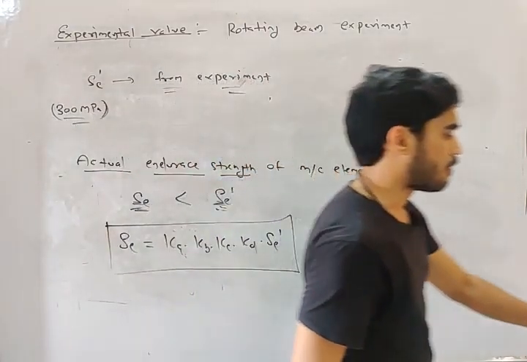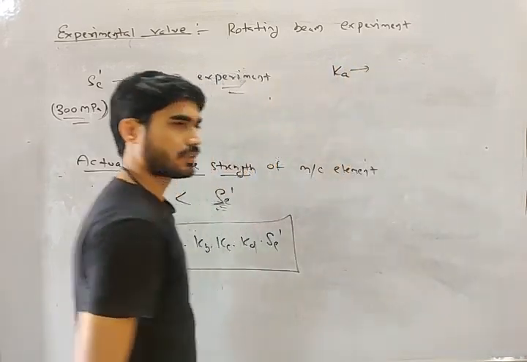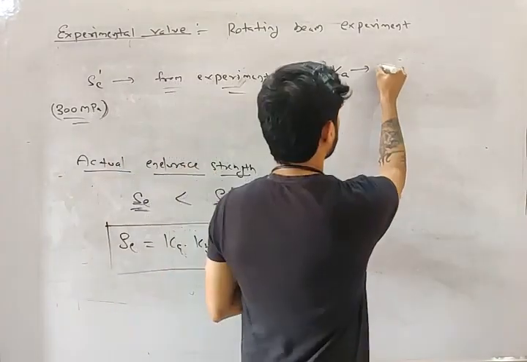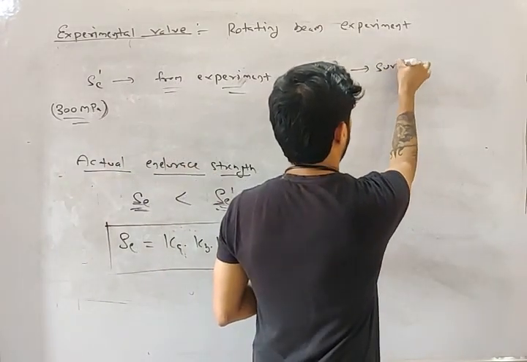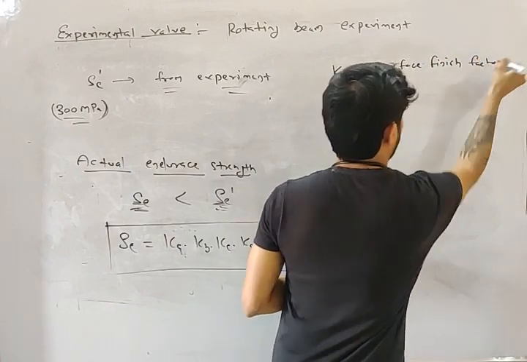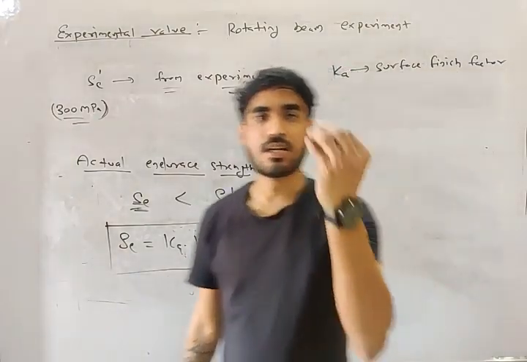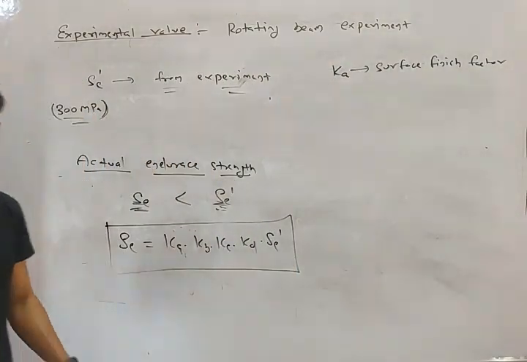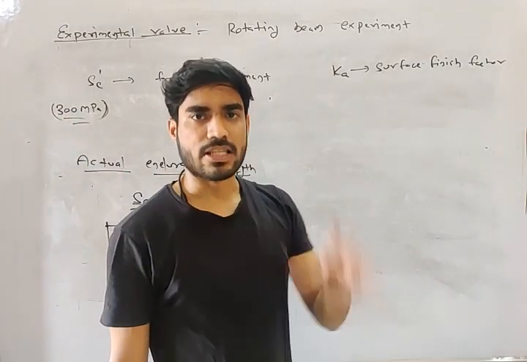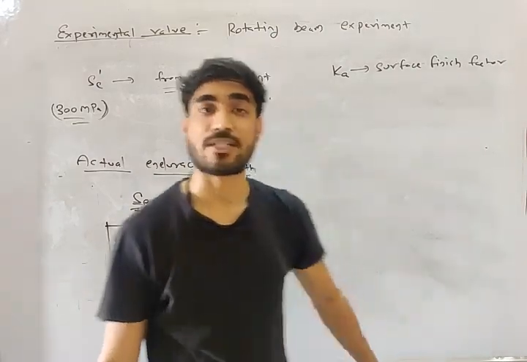Let's understand these factors. The first factor, Ka, is known as the surface finish factor. Now what is the surface finish factor, my friend? I told you that in the experiment, the surface of the specimen is mirror polished.